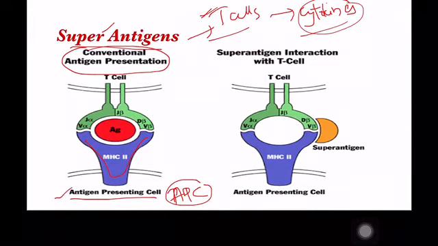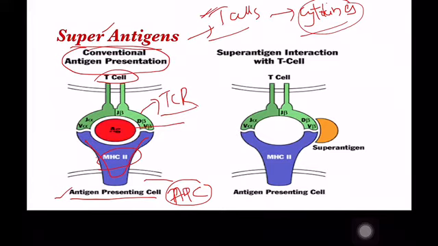So, this is an antigenic peptide, which should be complexed with this MHC class 2, and these are expressed on the surface of the antigen presenting cells. In the conventional method of antigen recognition by the T cells, the T cells have the TCR, called the T cell receptor, present on the surface of the T cells.